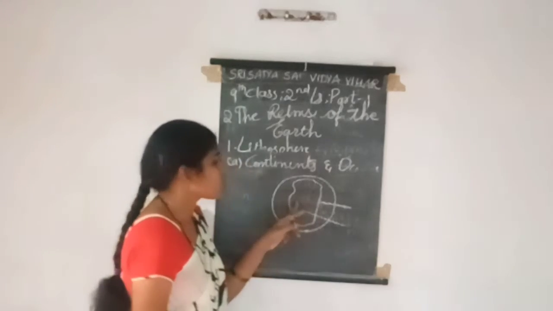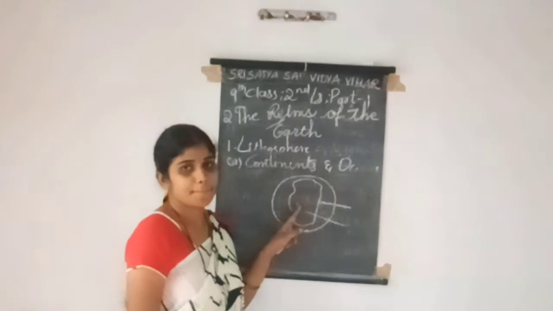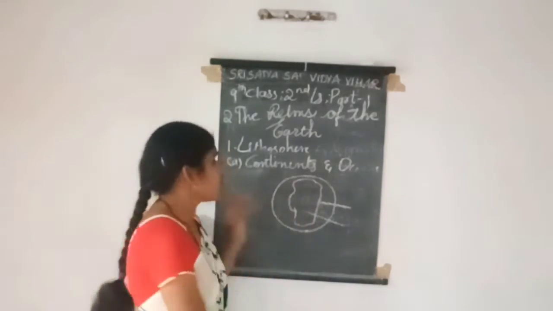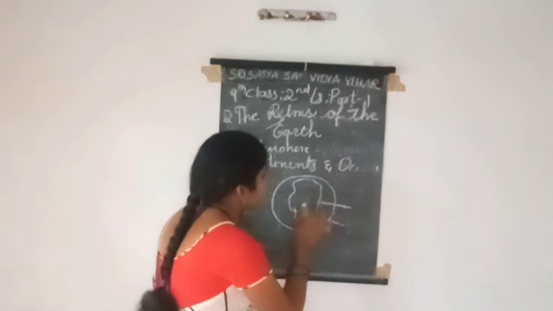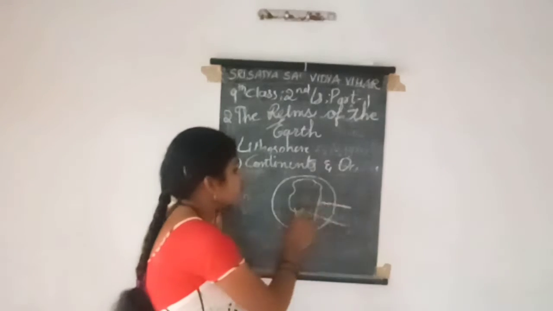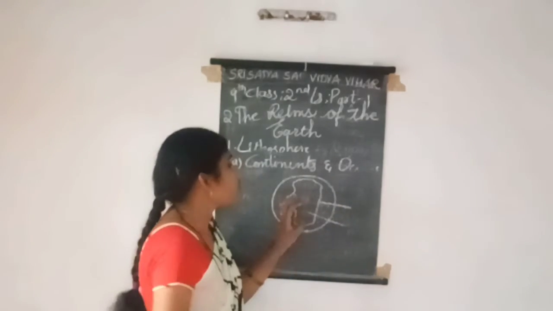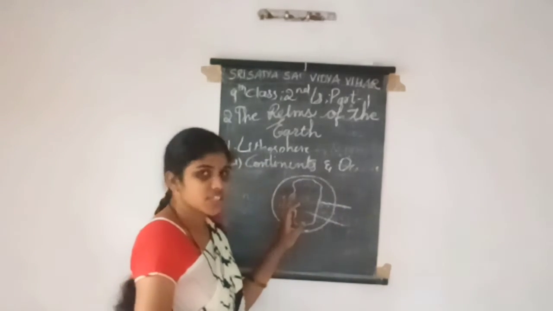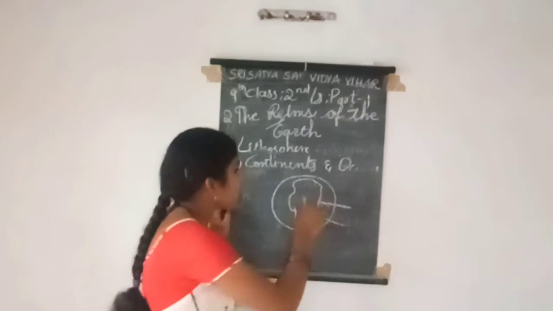This land part is called Pangaea, and this water body is called Panthalassa Sea. Both of these, the water body is not moving, but the land part moves from the under part.